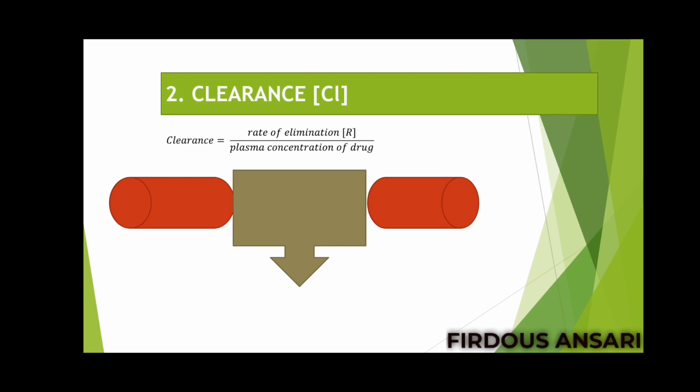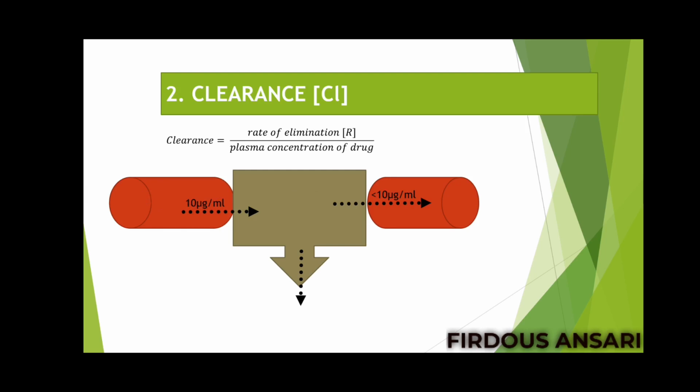Similarly with the blood, even drug is also coming to this organ. Okay, so via artery the drug is coming, and via vein the drug is leaving that particular organ, and a little amount of drug which has been metabolized in the organ is getting eliminated out of that particular organ. Okay, so assume nearly 10 microgram per ml of drug is entering via the artery, and via the vein less than 10 microgram per ml of the drug is leaving.